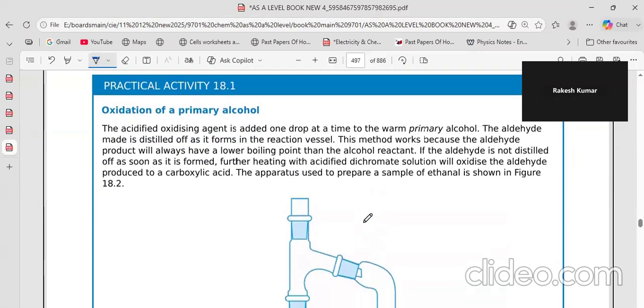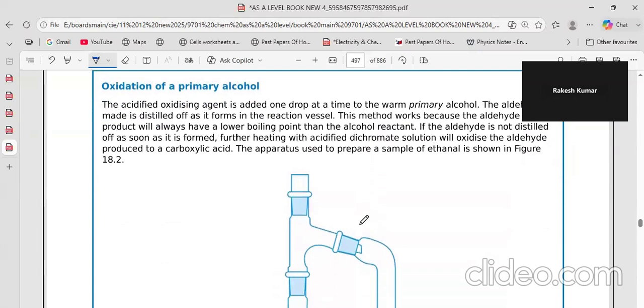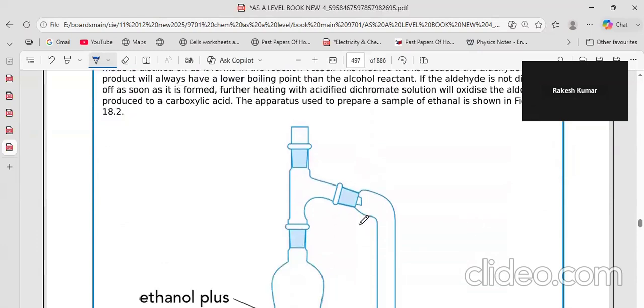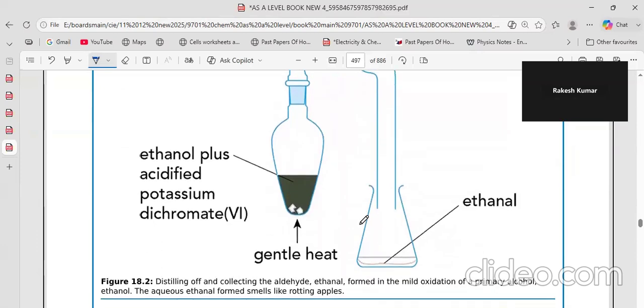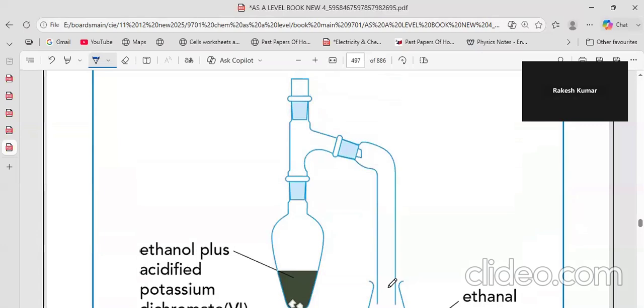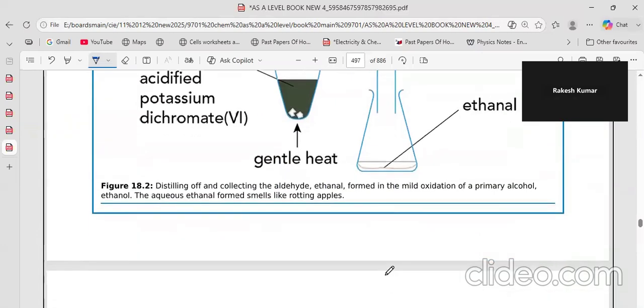The primary alcohol has to be distilled off, otherwise it will further oxidize to carboxylic acid. So they don't reflux it, they distill it off immediately after it is formed. The aqueous form smells like rotting apples.